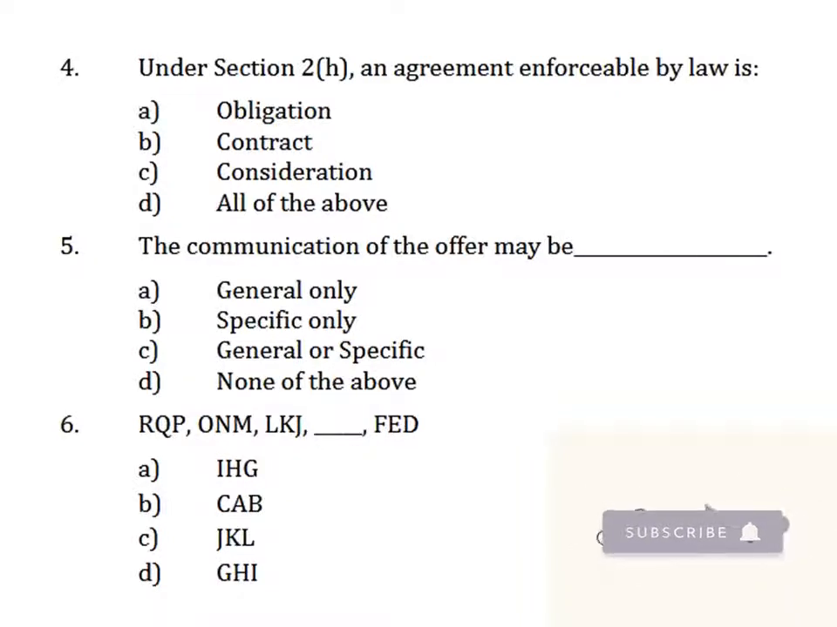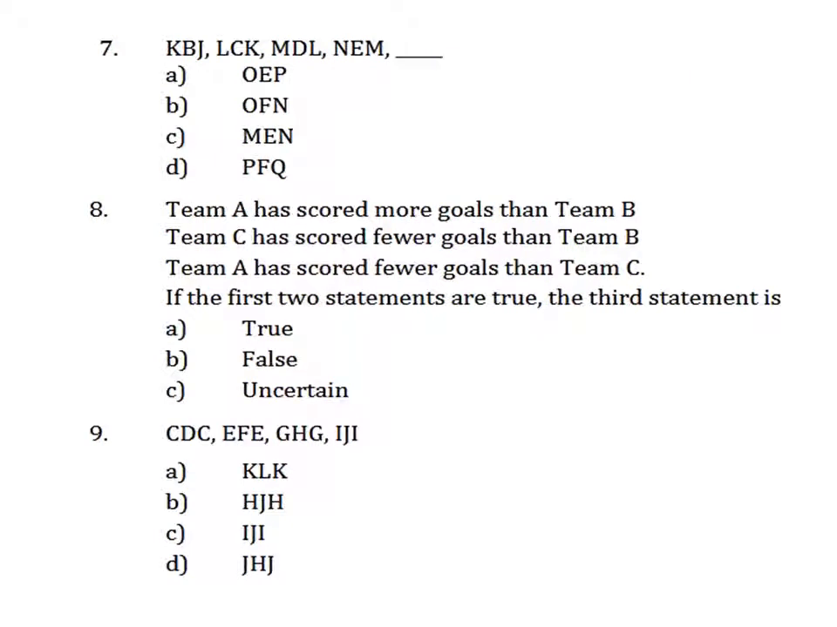The sixth question relates to your logical reasoning. It says RQPONMLKJ-FED. You are reading the question from left to right. Now try to read it from right to left. DEF-JKL-MNOPQR. It is just the way the English alphabets are. A, B, C, D, E, F, G, H, I, J, K, L, M, N, O, P, Q, R. So the answer is first, which is IHG. Just write it in that way. It is IHG. Starting with the next question, that is KBJ, LCK, MDL, NAM.